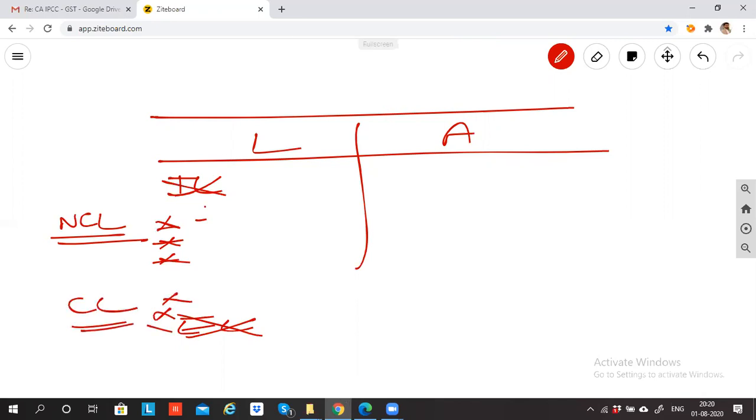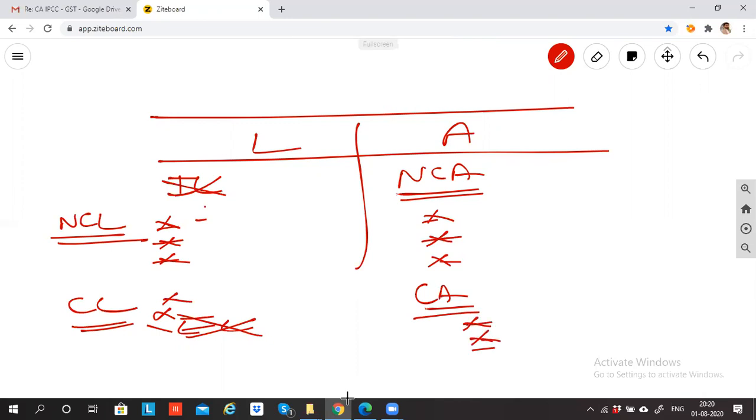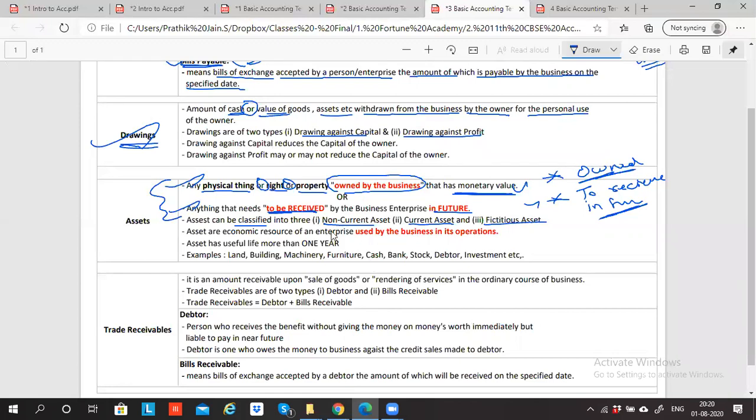Similarly, here we have non-current assets with many items, then current asset, then fictitious asset. These are the headings, this is how you create a balance sheet. When we come to the balance sheet part, practically I'll explain the meaning of non-current, current, and fictitious asset, because it is too early for you to understand now. Can we go forward?